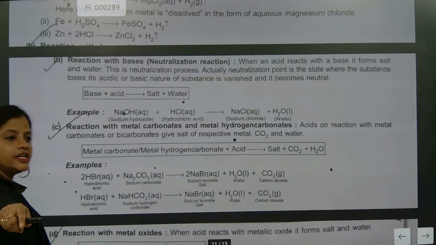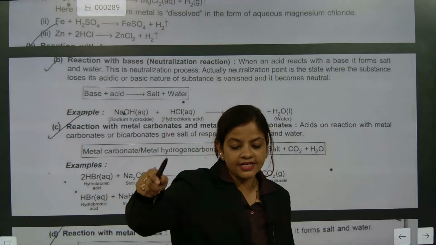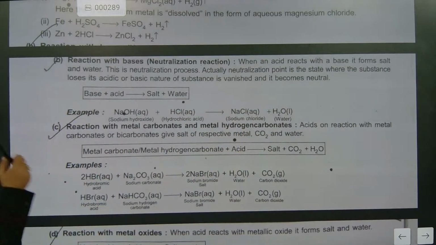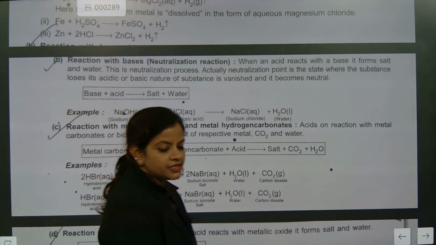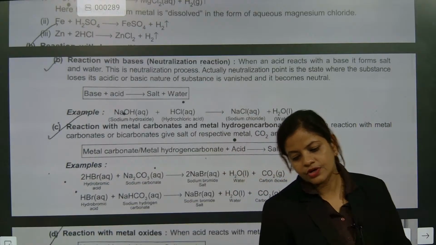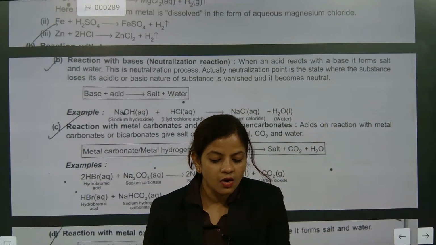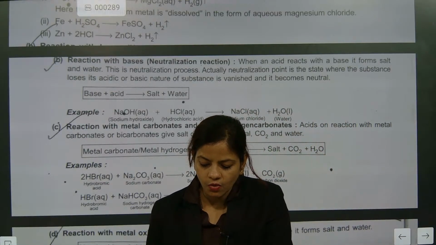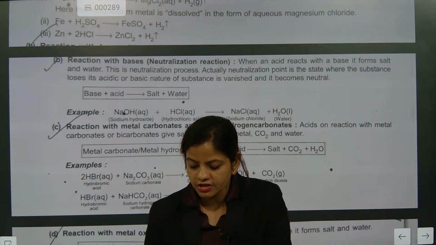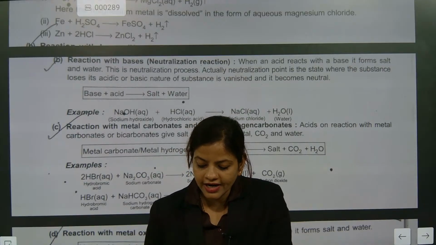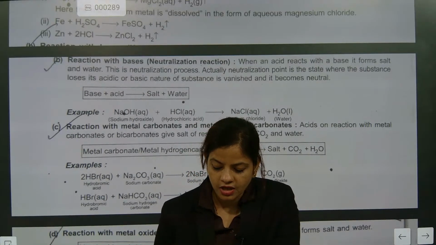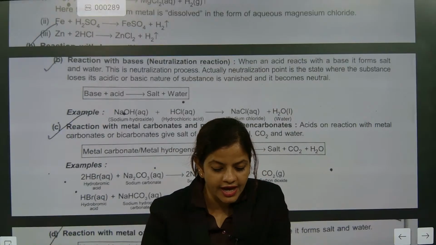First one we learned is metal. Second one we learned is base. So when we are doing it with base, what is exactly base plus acid? What is this reaction called? Neutralization reaction. And in a neutralization reaction, what is released? Salt and water. Understood or not? This is what type of reaction? Neutralization reaction.